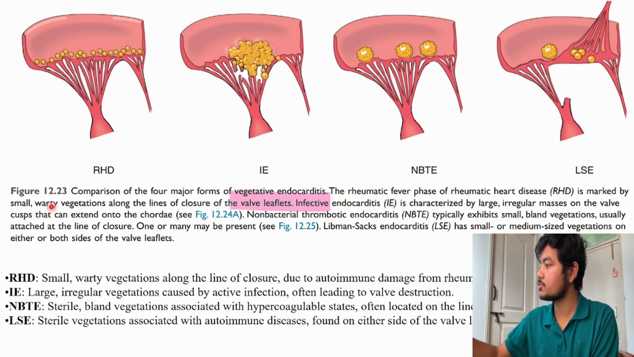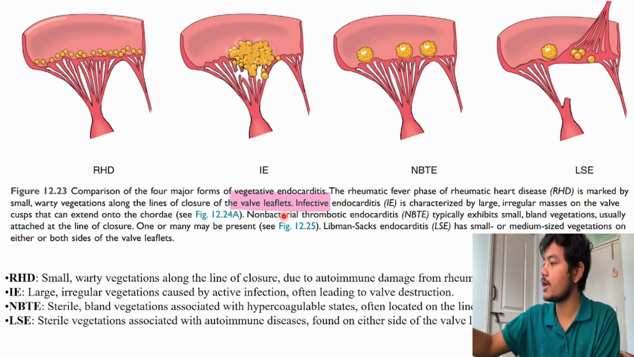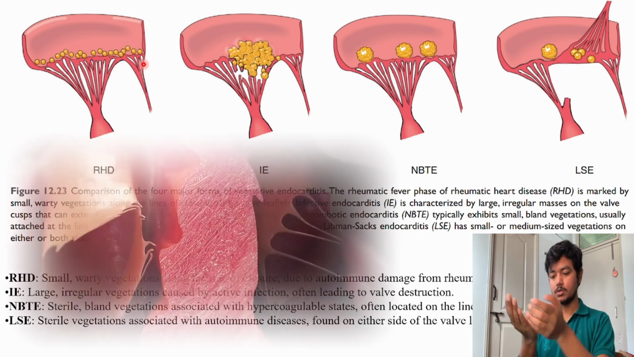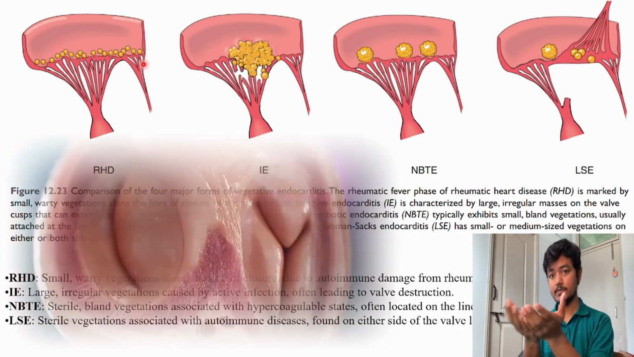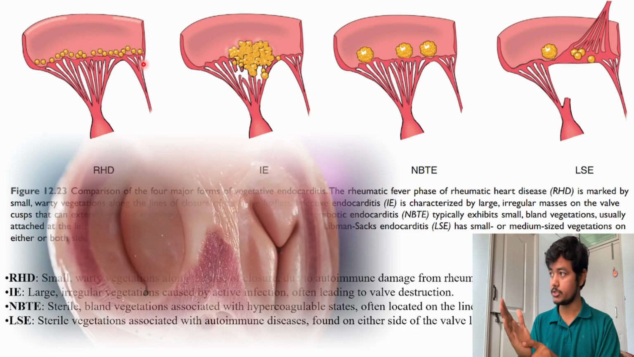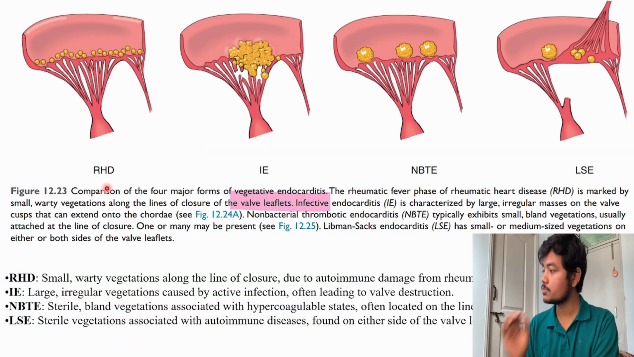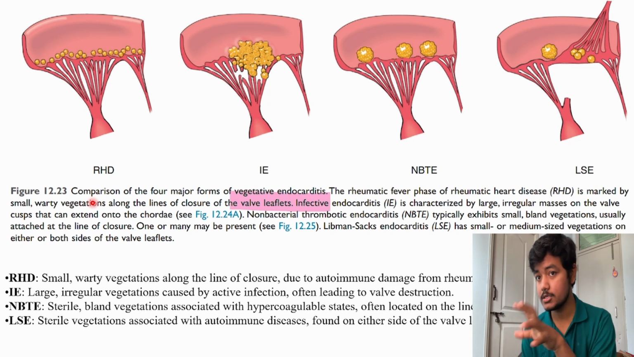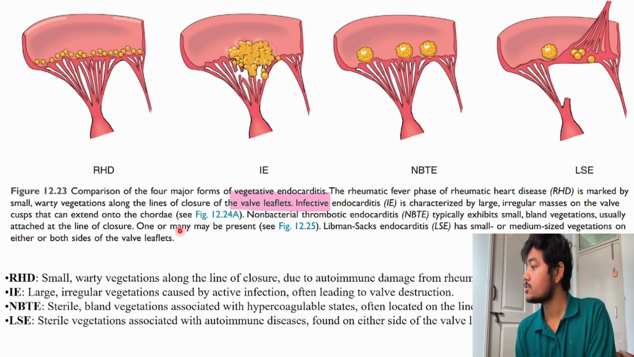warty vegetations along the lines of closure of the valve leaflets. So when the valve is opening and closing, along the line of closure there is formation of these small warty vegetations. Vegetations of what? Of those immune complexes that have been deposited there, all those Aschoff bodies and everything. It can extend onto the chordae tendineae.